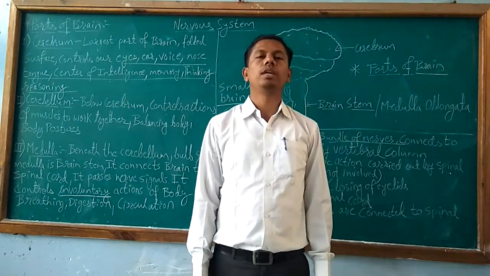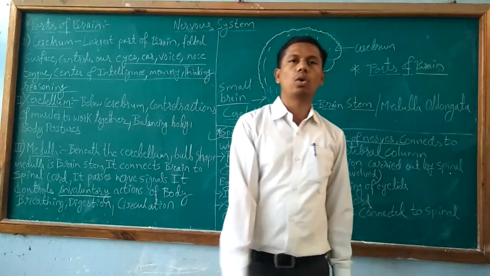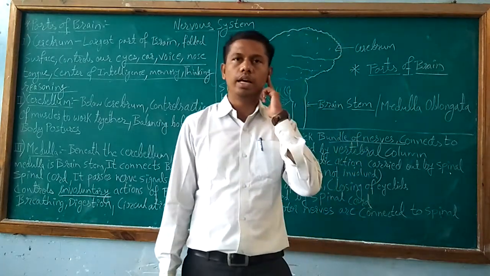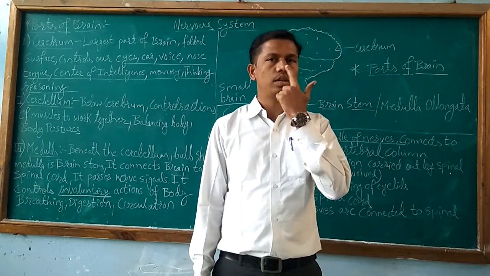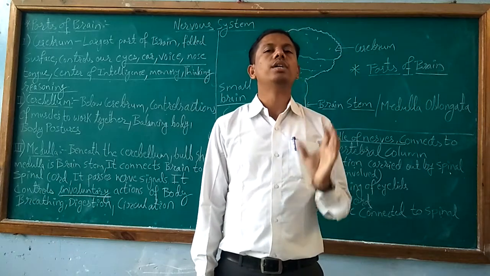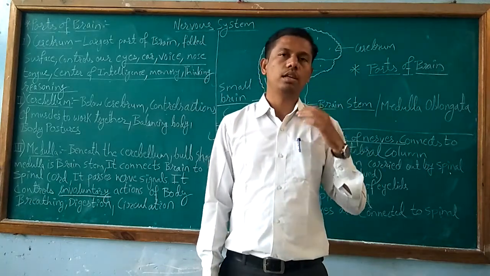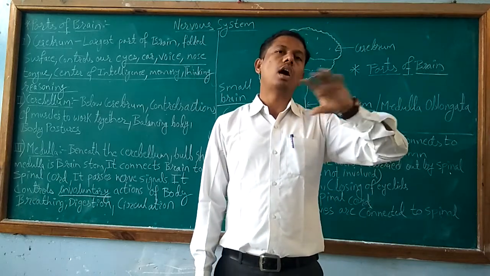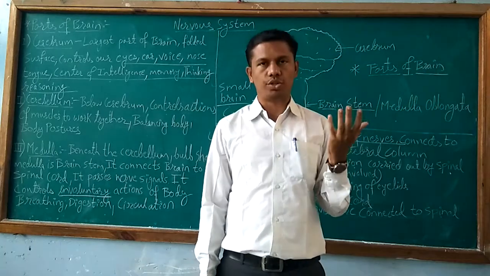So human beings have nerve impulses, and the sensory organs like ear, eyes, nose, skin and tongue are sensory organs. They can sense the incoming signals, incoming stimulations.